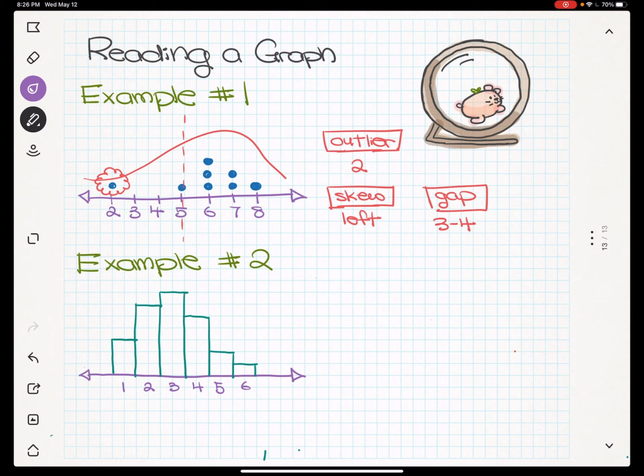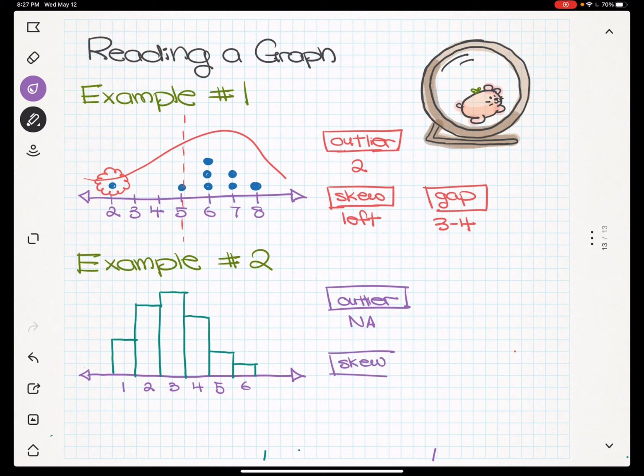Okay, are you ready for the answer? So the outlier in this example, well, is there an outlier? I would say, honestly, that there's no outlier. They're NA, because there's no number that really falls far away from the data point, right? So I would say, no, there's not really an outlier here. Is there a skew here?